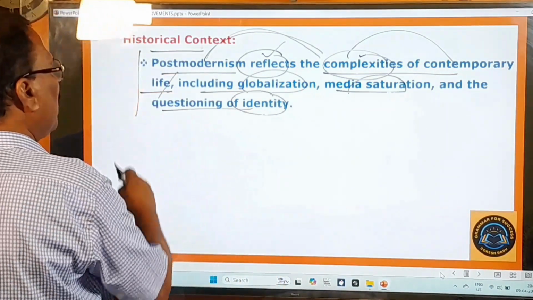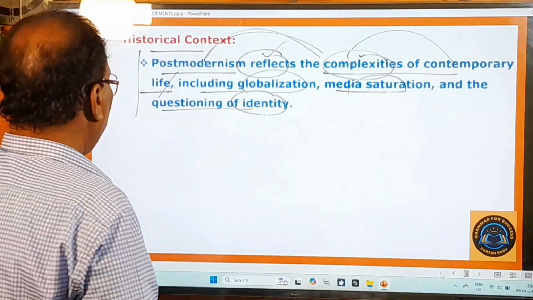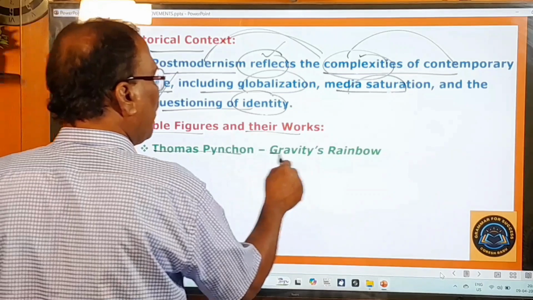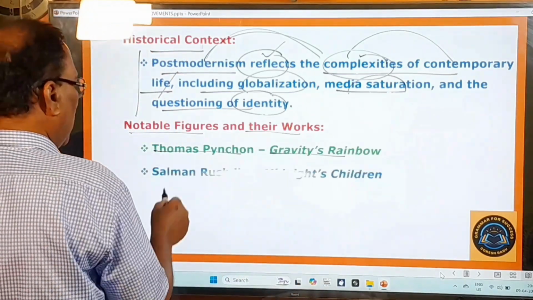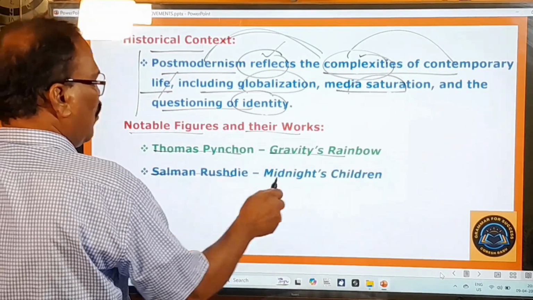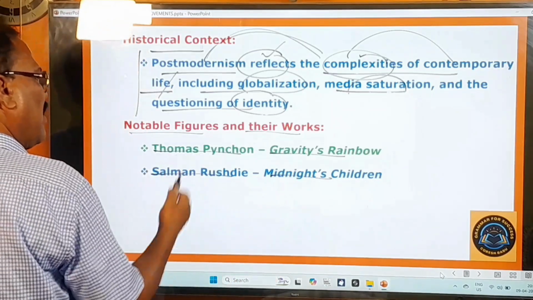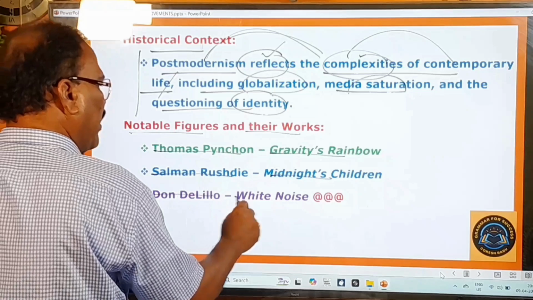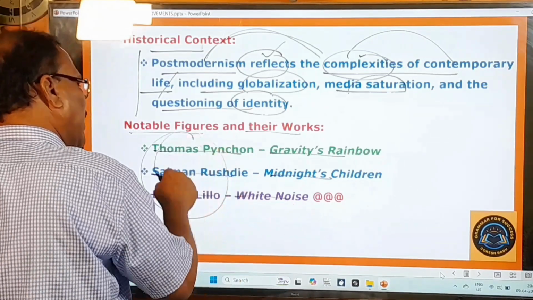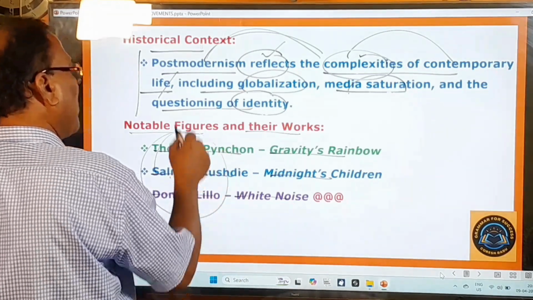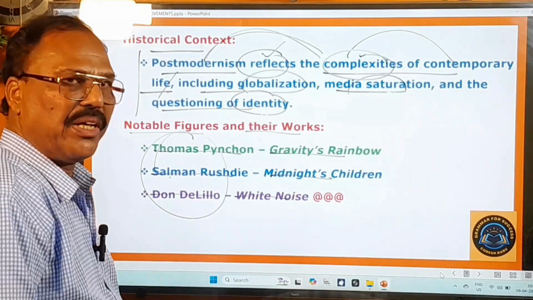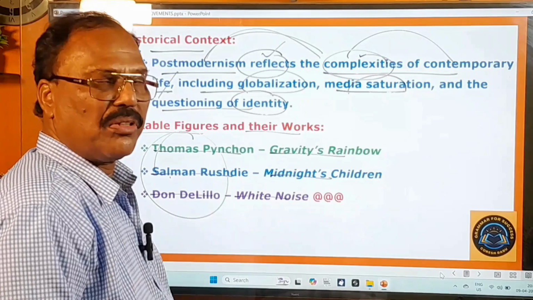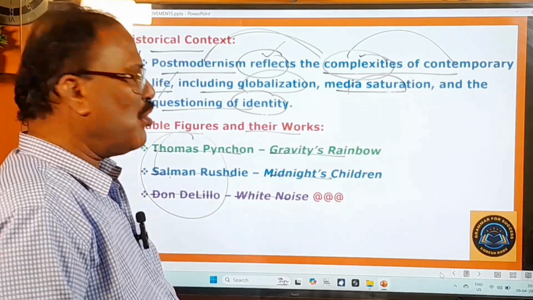Now let us learn about the writers of this period. Okay, notable figures and their works. Thomas Pynchon, Gravity's Rainbow. Okay, and here Salman Rushdie. Okay, you know very well. He wrote Midnight's Children. He was a great writer. He was also a great writer. You know that very well. And Don DeLillo. Okay, White Noise. So these are all the great writers. Okay, popular writers of this present time, that is postmodernism movement. Right. And now let's move on to learn about the next important literary movement.